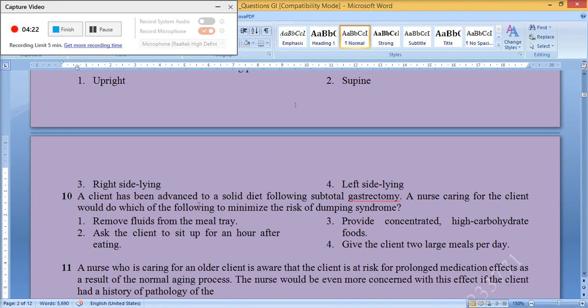A client has been advanced to a solid diet following subtotal gastrectomy. A nurse caring for the client would do which of the following to minimize the risk of dumping syndrome? 1. Remove fluids from the meal tray. 2. Ask the client to sit up for an hour after eating. 3. Provide concentrated high carbohydrate foods. 4. Give the client 2 large meals per day. The correct answer is 1. Remove fluids from the meal tray.